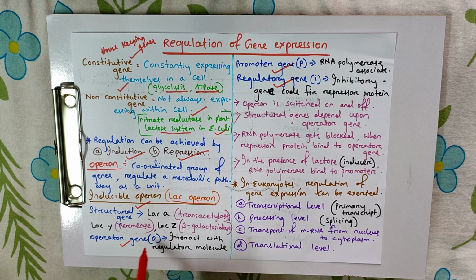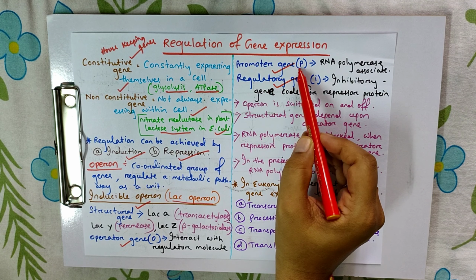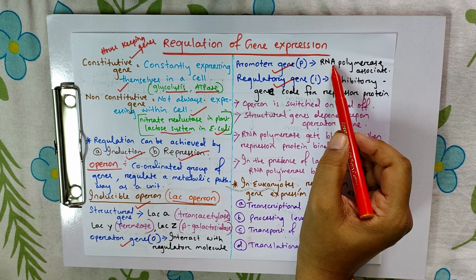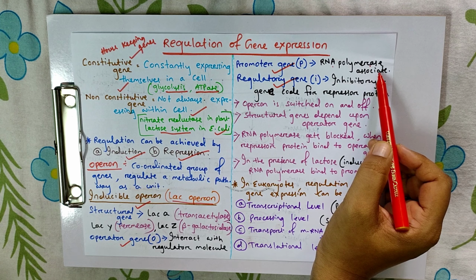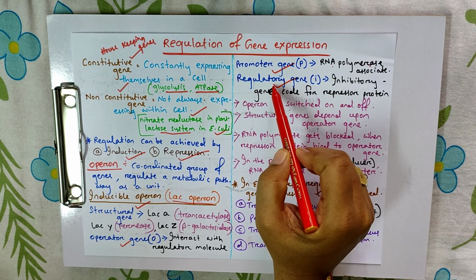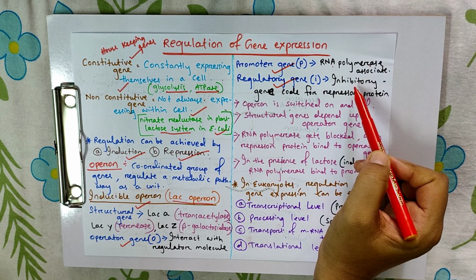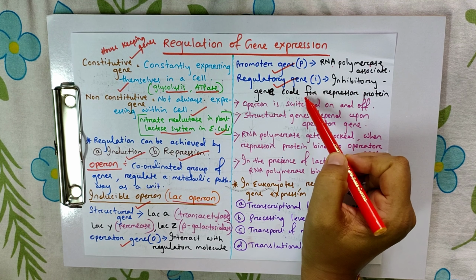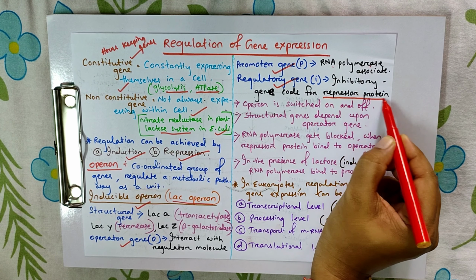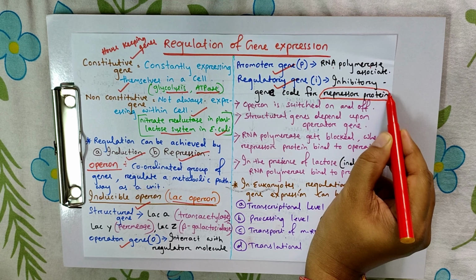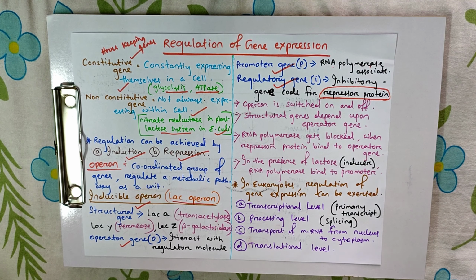The operator gene, that is O, interacts with regulatory molecules that can induce or prevent. The promoter gene P is where the RNA polymerase becomes associated. And the last one is the regulatory gene, the inhibitory gene that codes for repressor proteins. That means regulatory genes code for repressor proteins.